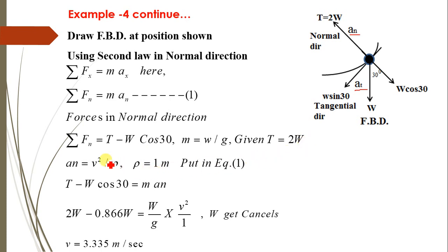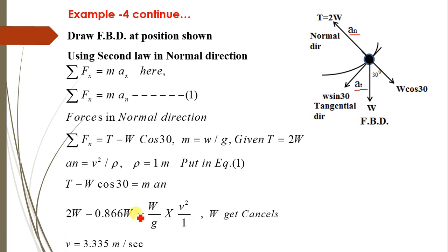Again, an is equal to v square divided by rho, where rho is 1 meter. So substituting the values, we get T minus W cos 30 equals m into an. T is given as 2 times W, cos 30 is 0.866, m is W divided by g, and an is v square divided by rho, that is 1.